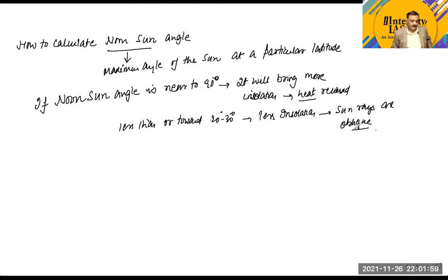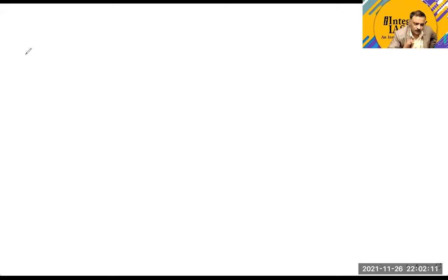Okay. Now let's see how to calculate this. You need to keep these two or three concepts in your mind, and now we can calculate the noon angle. Always remember, we need certain information in order to calculate the noon sun angle of a particular day at a particular latitude.